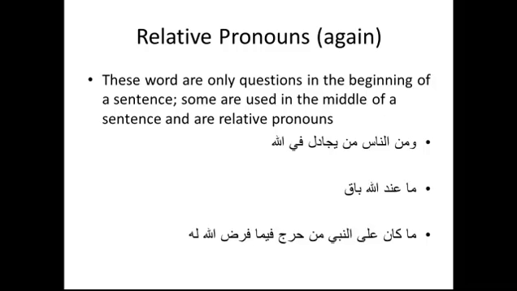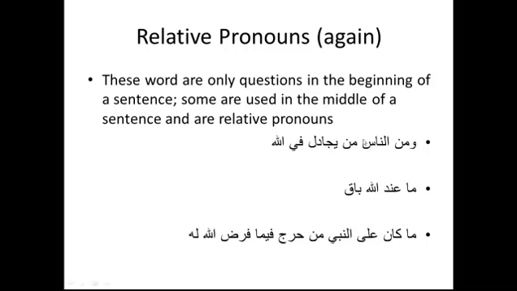For examples, I picked a poor example last time, but here are some good examples. And it's good that this lesson builds on that. So basically, these words are question words unless they come in the middle. Then they're relative pronouns that are indefinite. Versus alladhi, allati, those are definite. So these are good examples of like pronouns.